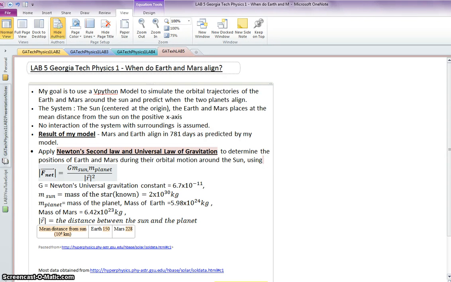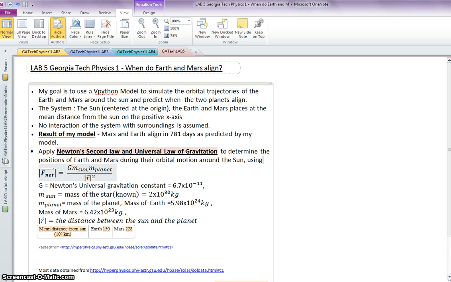Hello classmates, this is the last lab of our course, LAB5, Choose Your Own Adventure. I chose to figure out when Earth and Mars may align in their orbital motion around the Sun. My goal is to use a VPython model to simulate the orbital trajectories of the Earth and Mars around the Sun and predict when the two planets align.